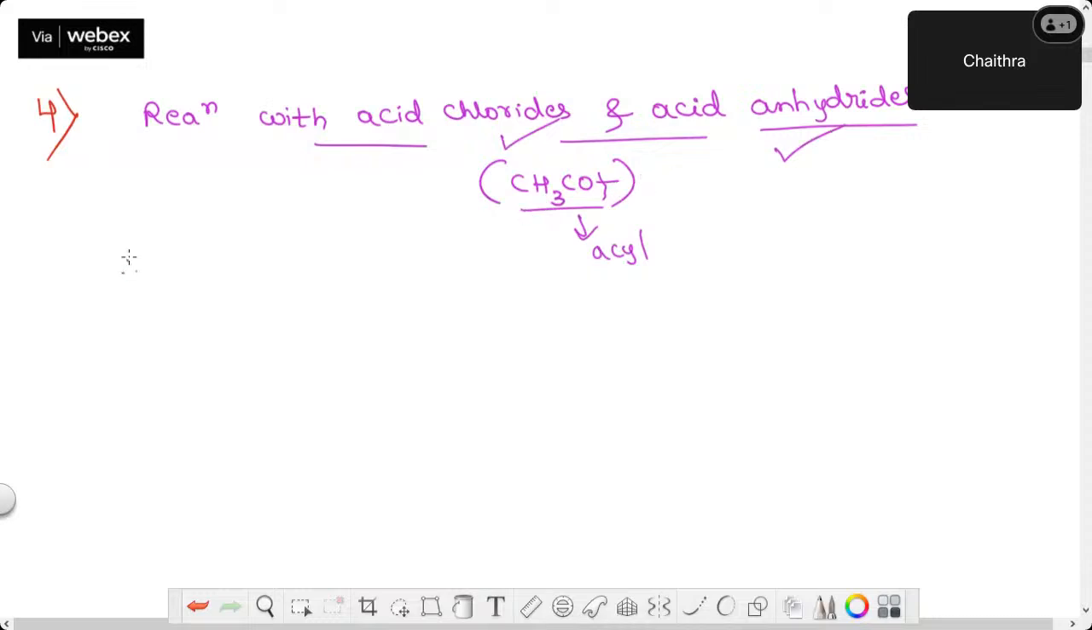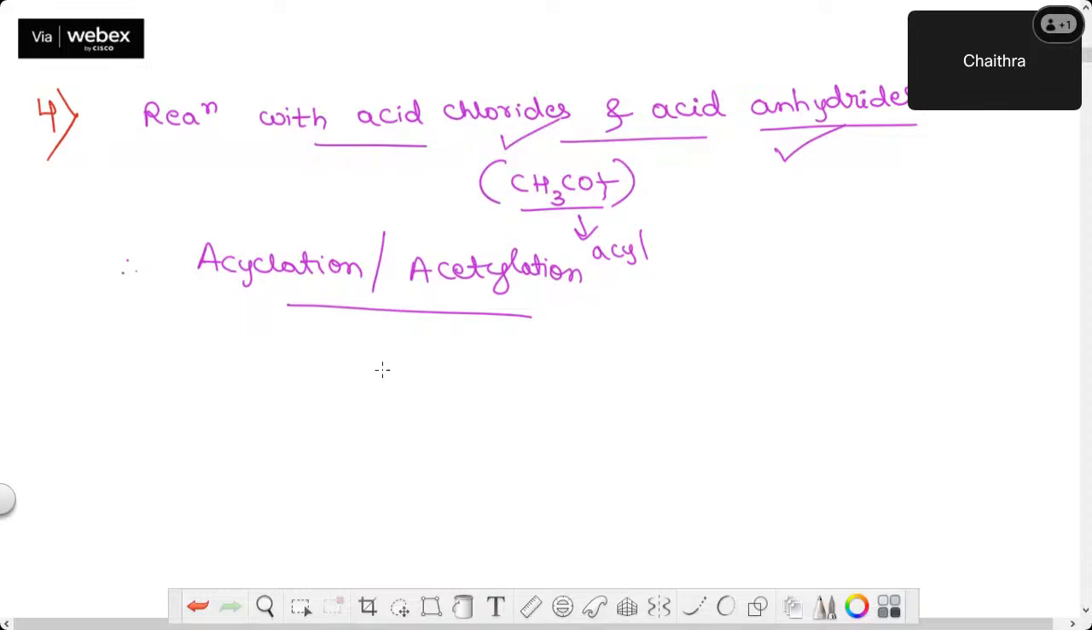Therefore, this particular reaction has one more name, that is called acylation or acetylation. In the last case, I told you how to introduce an alkyl group. In this case, I'll show you how to do this acylation or acetylation. Again, I'll take 3 cases. Firstly, I'll take aliphatic amines. Under that, I'll take primary, secondary, and tertiary. And the second case, I'll take aromatic amines also. Let's try to understand what product we will be seeing.